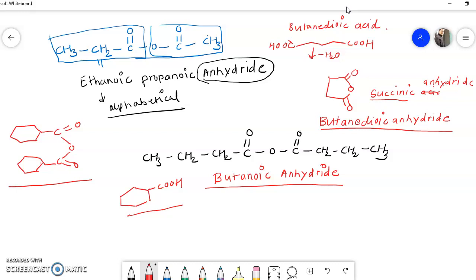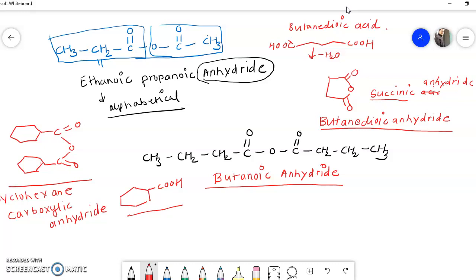So it is prepared from cyclohexane carboxylic acid. So we just have to replace the word acid by anhydride. So what will be the name of this anhydride? Cyclohexane carboxylic anhydride. Okay, so what we have done, we have just replaced the word acid by anhydride.